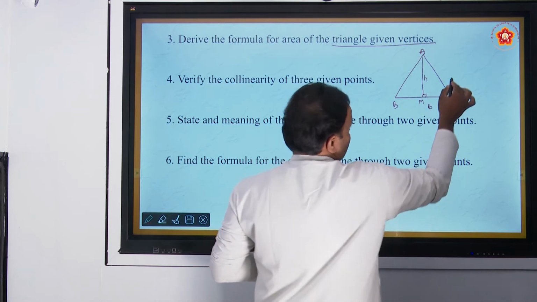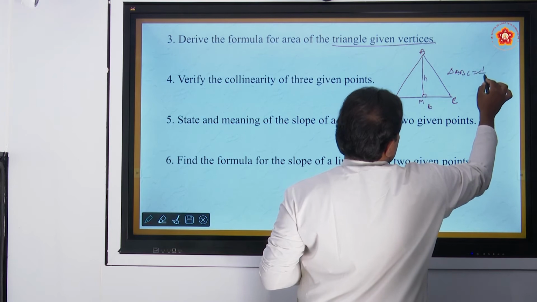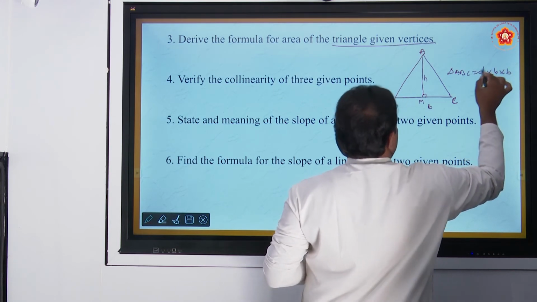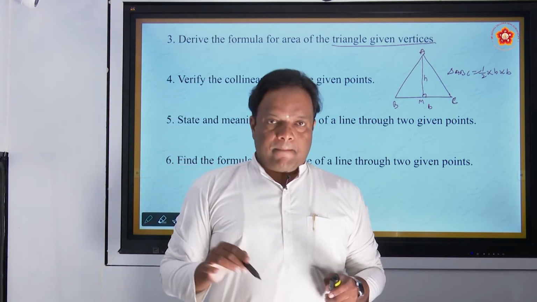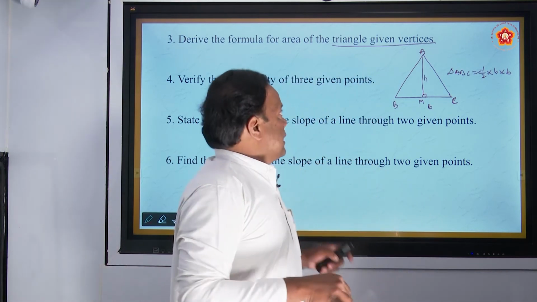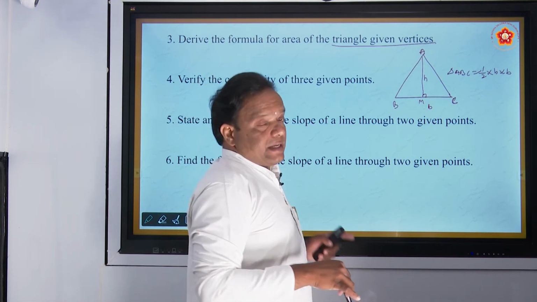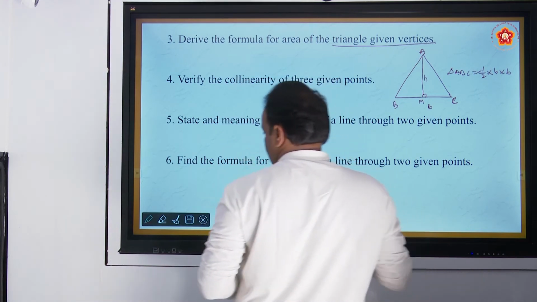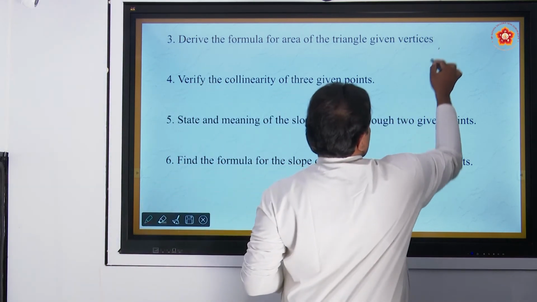What is the area of a triangle? This is the symbol for the area of triangle ABC. It is equal to, as we know, 1 by 2 h into b, meaning height into base. This is the area of a triangle when height and base are given. But here, you find the area of the triangle when the vertices are given. Three vertices are given. For example, suppose this is a triangle.